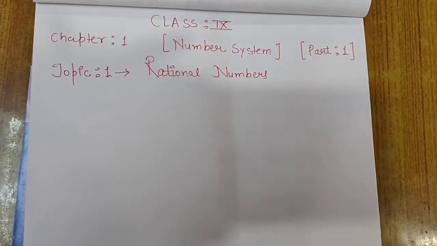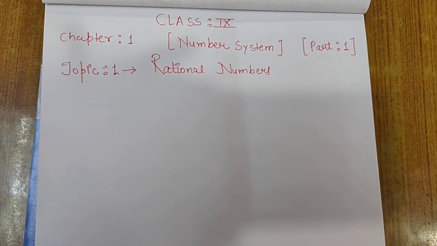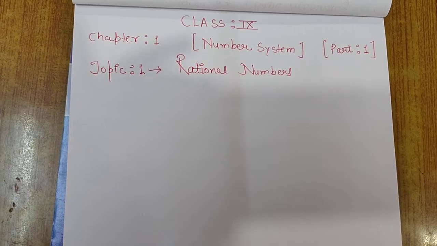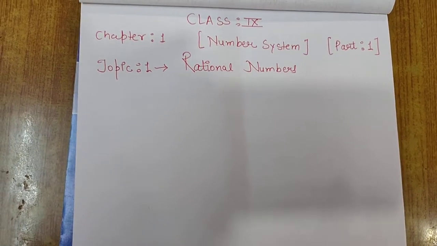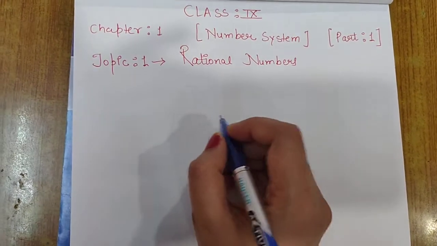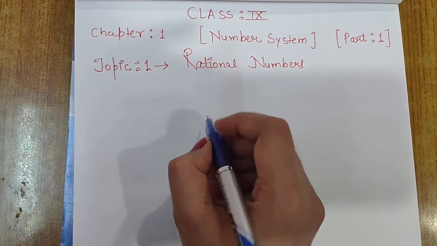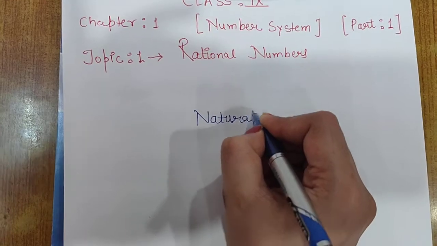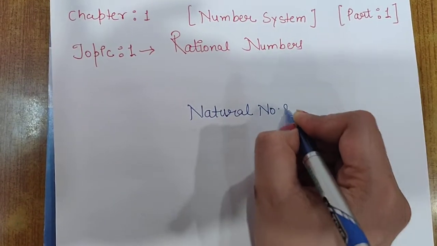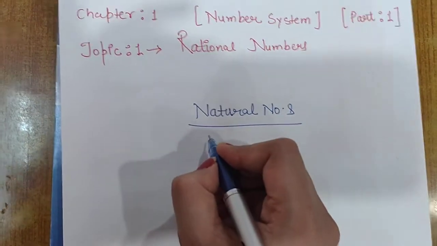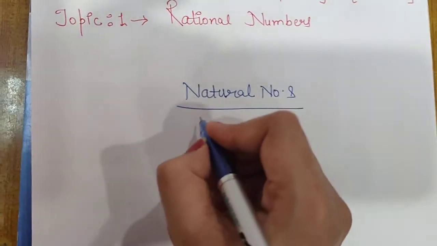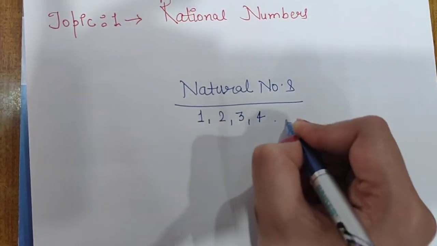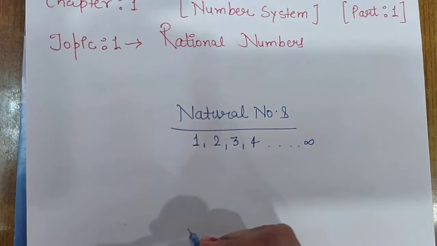And in this chapter, the first topic is rational numbers. What are rational numbers? You have already studied rational numbers in class 8th, but we will start again to make this clearer. I will start from the very first, the natural numbers. You tell me, what are natural numbers? Simple counting numbers are the natural numbers, and they start from 1, 2, 3, 4, till infinity.